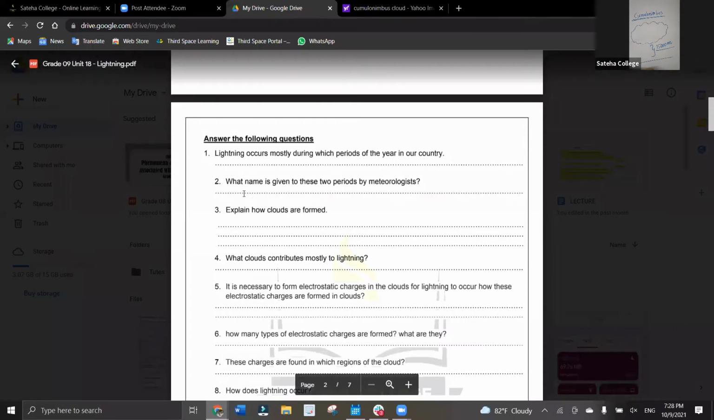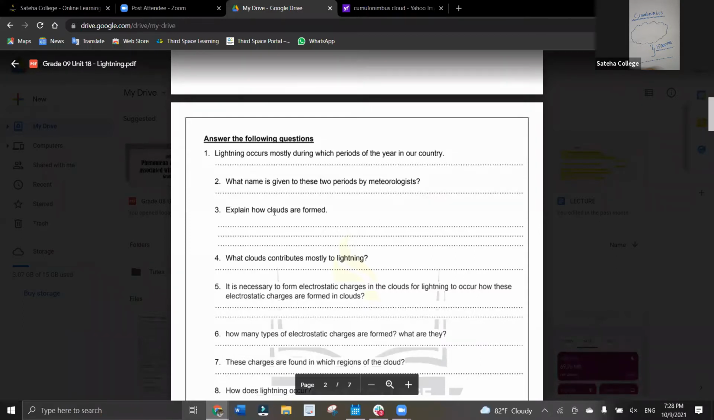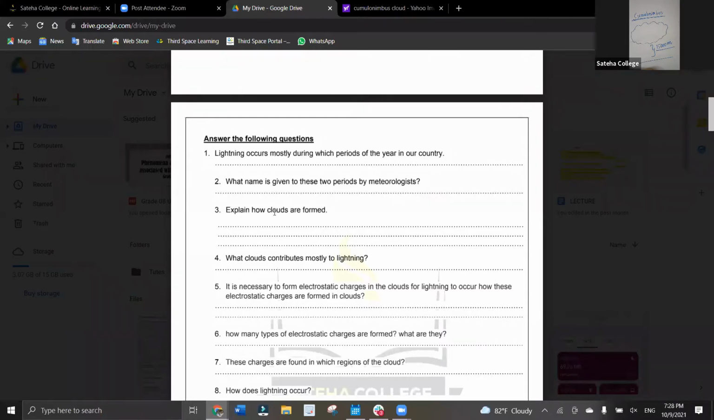Yes, well done, Mariam. Well done, Ahmad Amhar. Very good. Mohammed, well done. So can you all tell me the answer for the second one? What is the name given to these two periods by meteorologists? The first one is March to April and October to November. The second one is the intermonsoon period. Very good. And can anyone explain how clouds are formed? Can you all raise your hands if you can explain how clouds are formed? Yes, Razia, can you explain how clouds are formed?